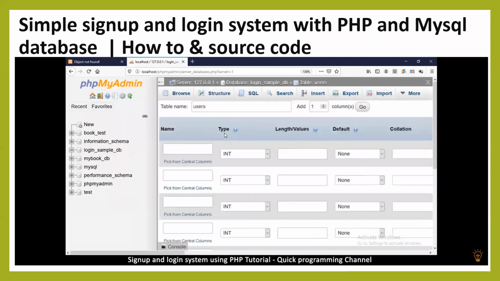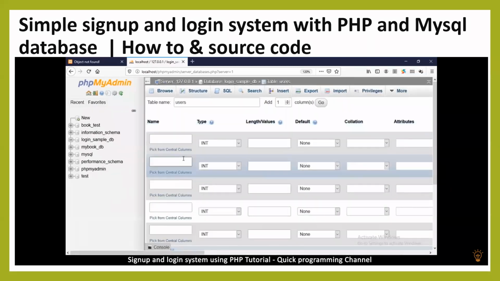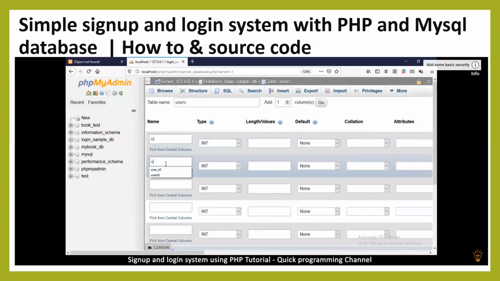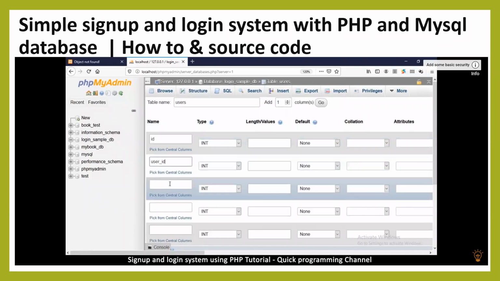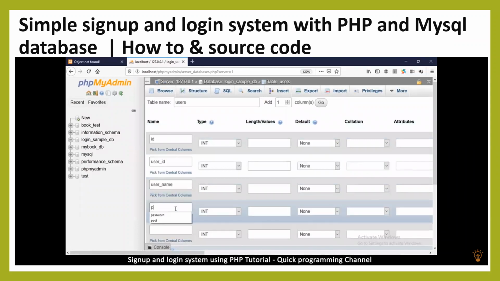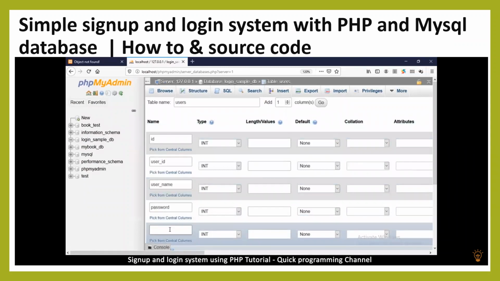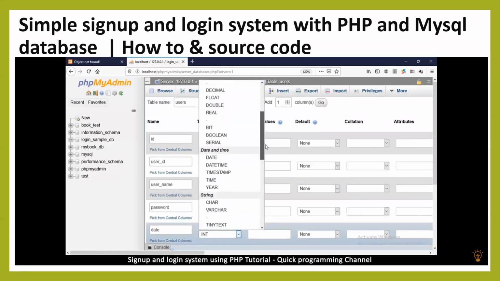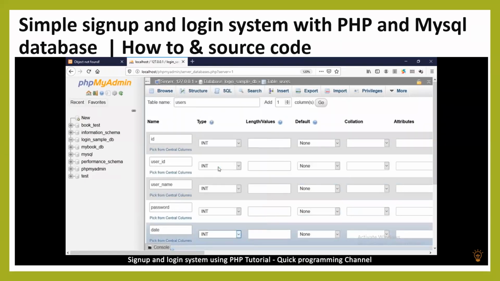So here we can add a few columns of our own. The first one will be ID. The second one will be user underscore ID. The third one will be user underscore name. The next one is password, and actually that's not the last one. The last one is date. And we're done. With date, on the type here, go down and hit timestamp. Make sure that it's a timestamp.